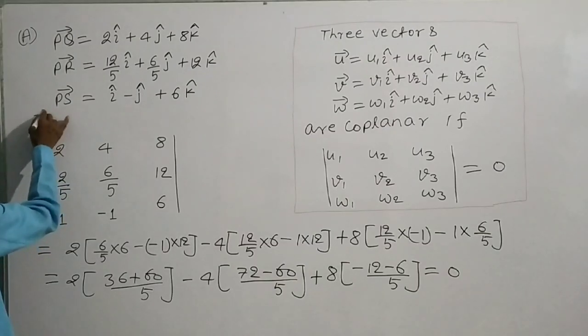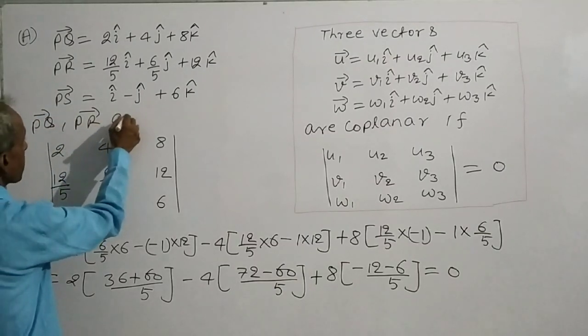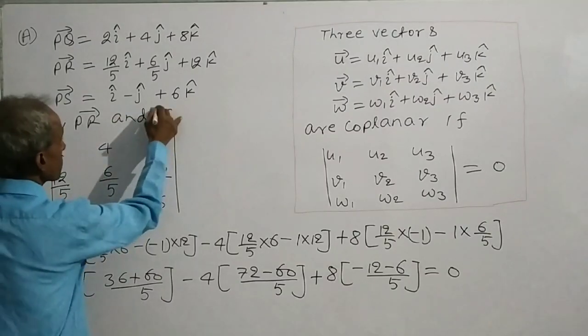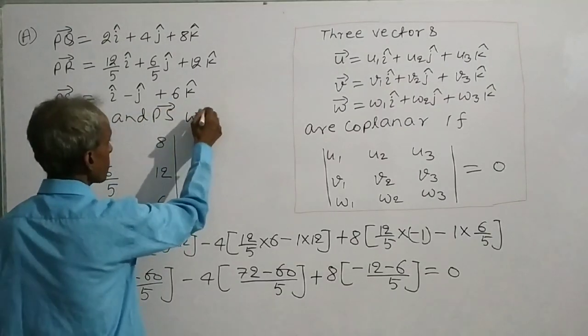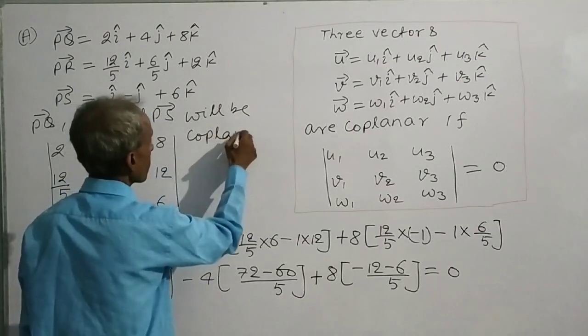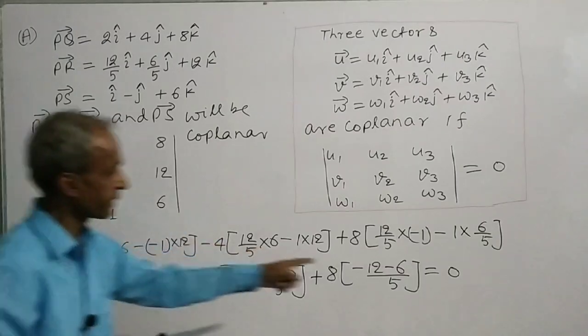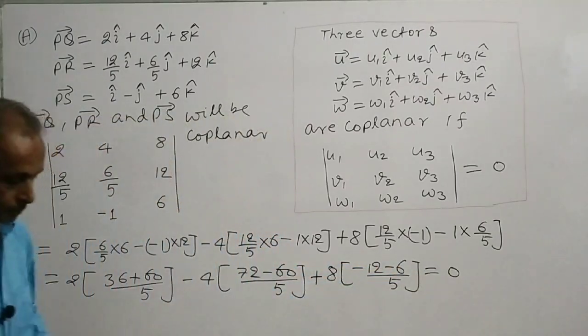PQ, PR and PS will be coplanar, because the value of this determinant is equal to 0.